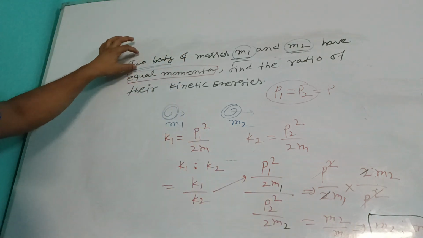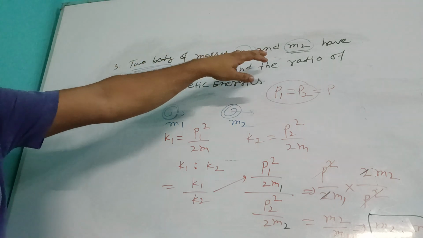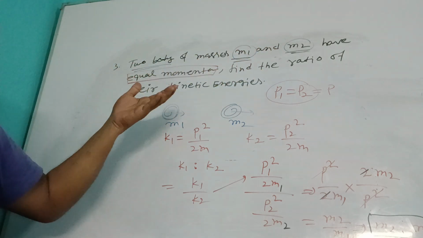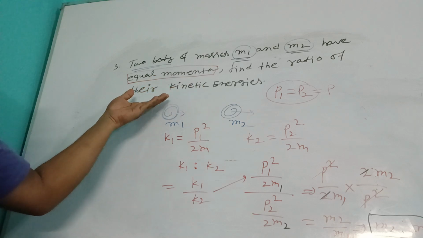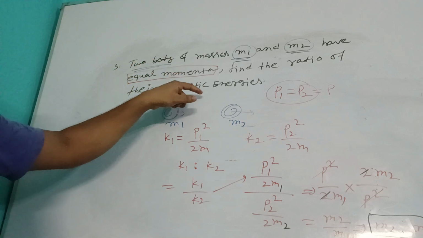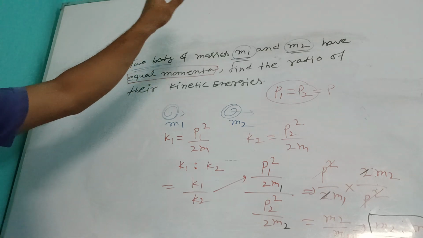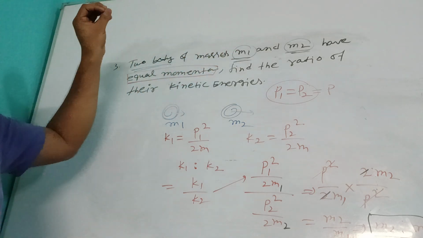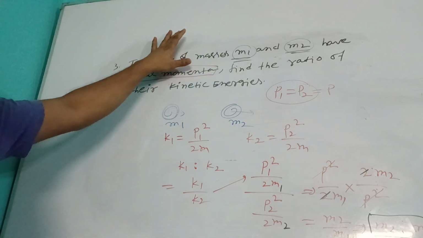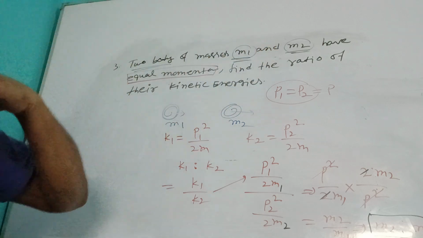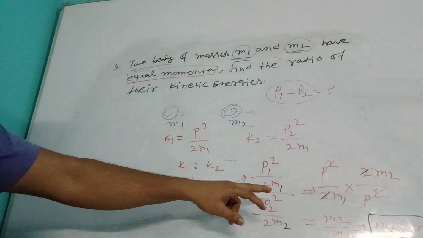When two bodies have the same momentum, what is the ratio of kinetic energy? It is M1 is to M2. If you know the masses and their momentum are the same, then the ratio of kinetic energy is nothing but the ratio of their masses only. Okay, so this one.